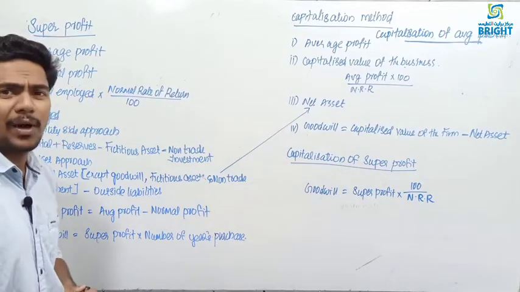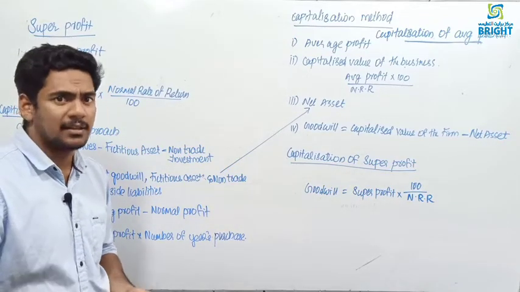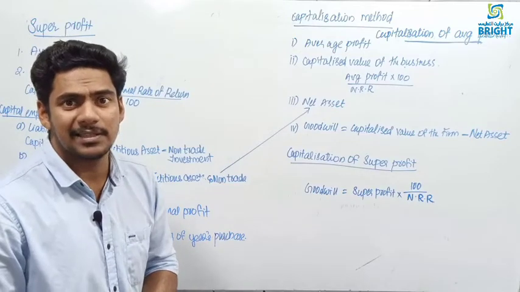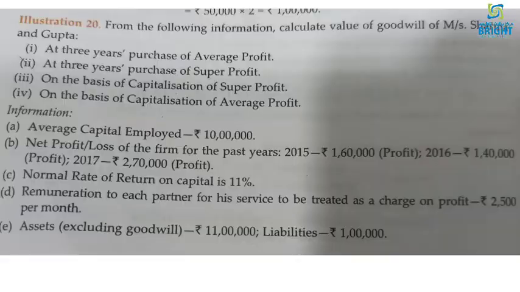So we'll do one example in this to understand all the methods. One example we'll do and more problems we will discuss in our online session. Please check the question and write down the question in your notebook. The question is, from the following information, calculate value of goodwill of Mrs. Sharma and Gupta. There are two partners, Sharma and Gupta.